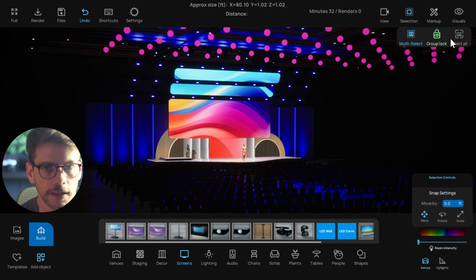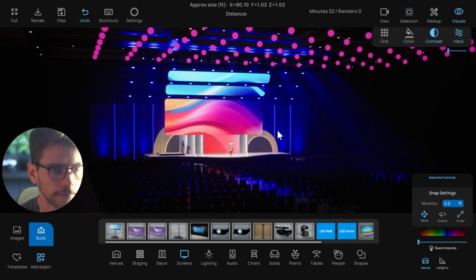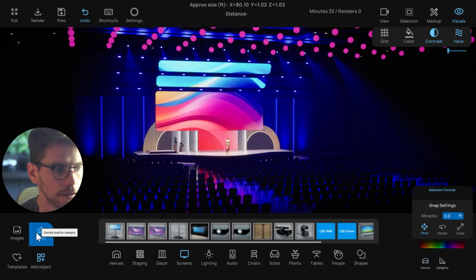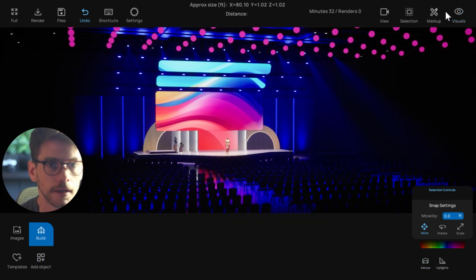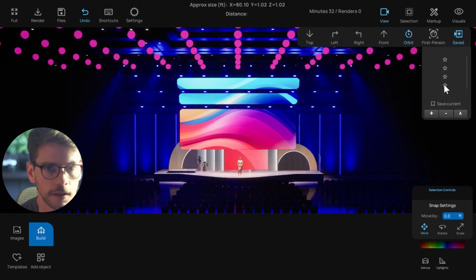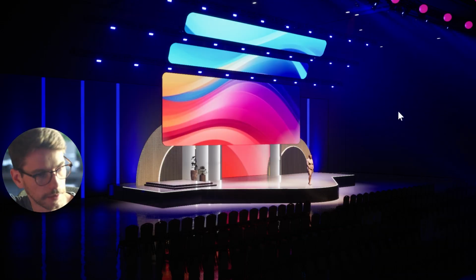Cool. And then finally, I added some haze, just a little bit to give a little more atmosphere within this room. And then that was pretty much it. I created some camera views, and if I want to animate through them, I can just hit this animate button and see what it looks like.